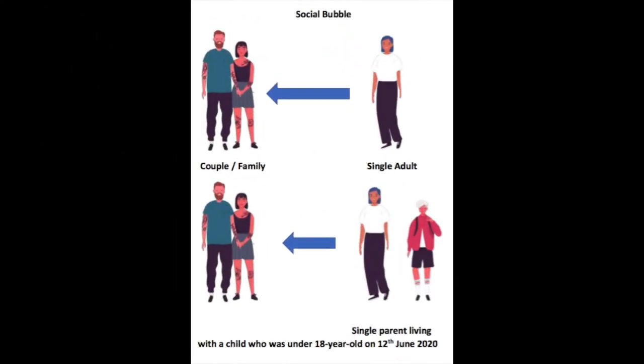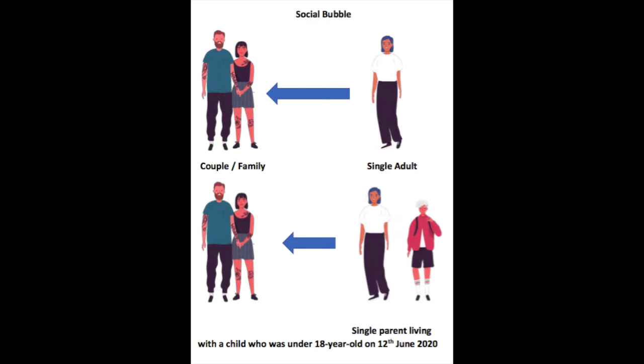Now we're moving on to social bubble. A social bubble is a close support network between a household with only one adult in the home, known as a single adult household, and one other household of any size. This is called making a support bubble. Once in a support bubble, you should not change who is in your bubble.